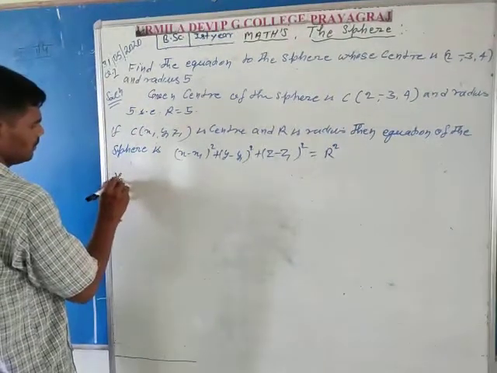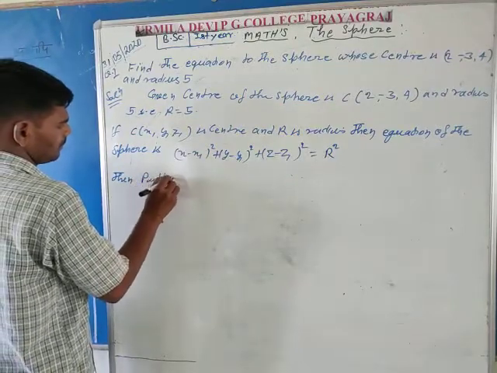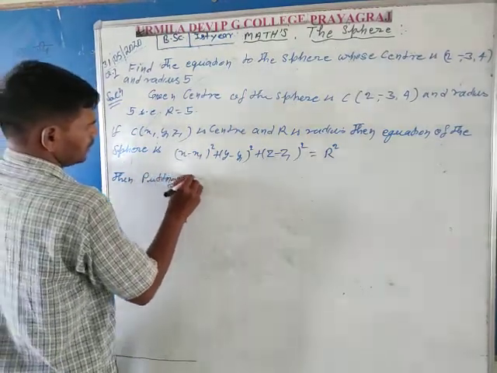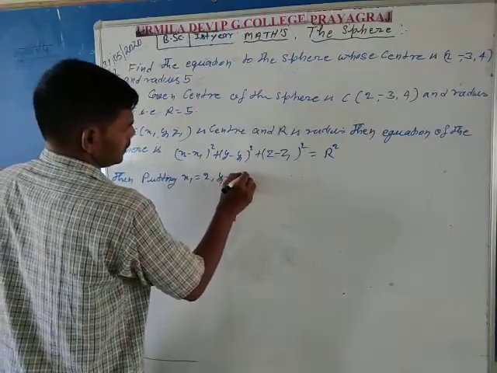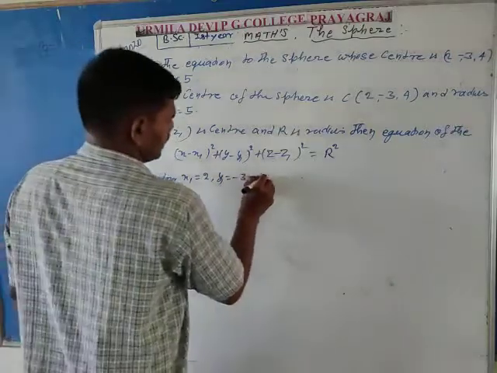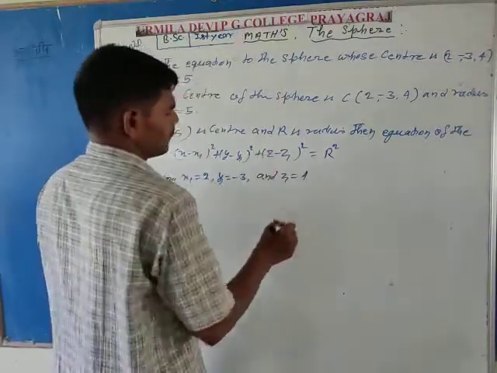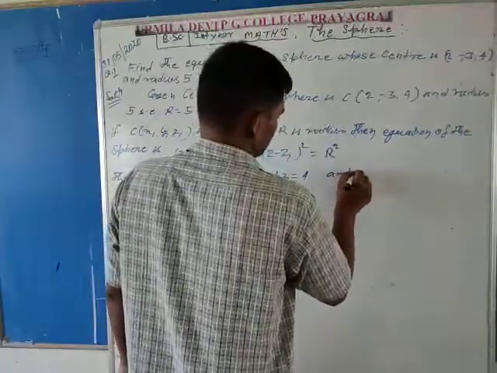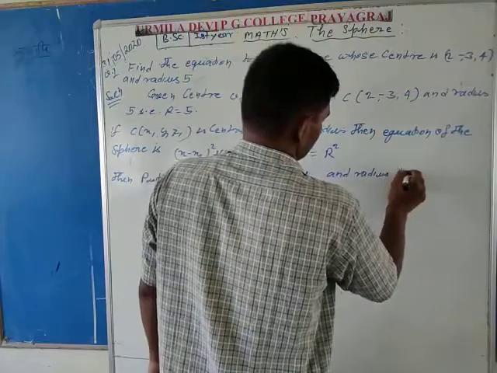Then putting x1 is equal to 2, y1 is equal to -3, z1 is equal to 4, and radius value R is equal to 5.